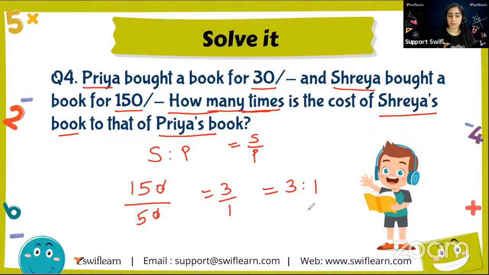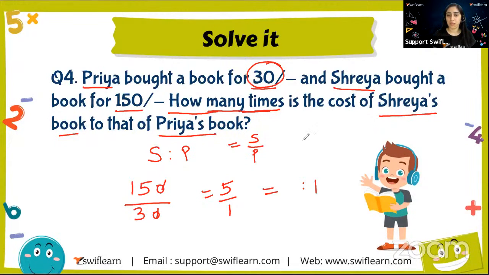Is it the question? No. Why? See, it says 30 and I wrote 50. See, ma'am keeps on telling you and she forgets to read the numbers. So we have to be very careful with the numbers, right? It is 30. So I'll solve it by 30. On solving, I got 5 is to 1. So 5 is to 1 is the answer.